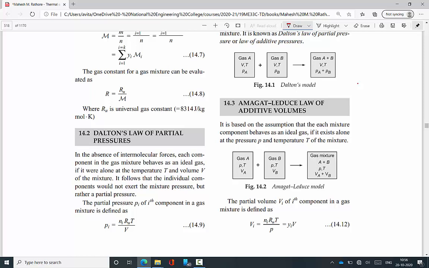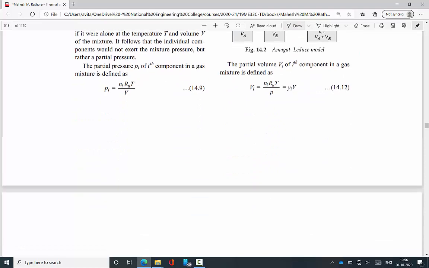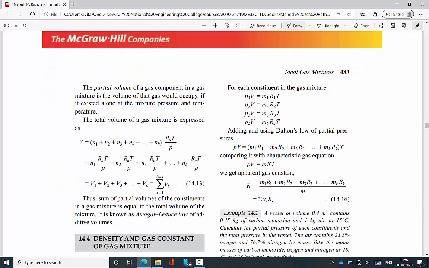Similarly, a small derivation for the total volume. Vi is called the partial volume. Then total volume equals N1 plus N2 plus N3, the numbers of moles of the different gases, times Ru T by P. With small rearrangement, V equals V1 plus V2 plus V3 up to Vk, which is the summation of Vi. Total volume equals the individual volumes of the different gases mixed in a gas mixture. This law is called the Amagat-Lewis law of additive volumes.